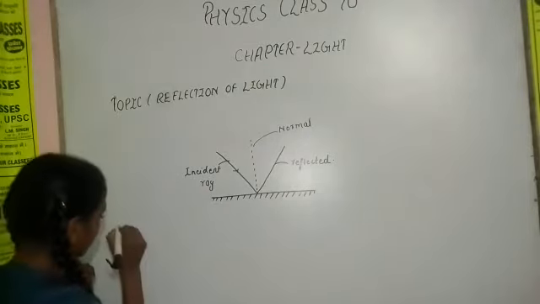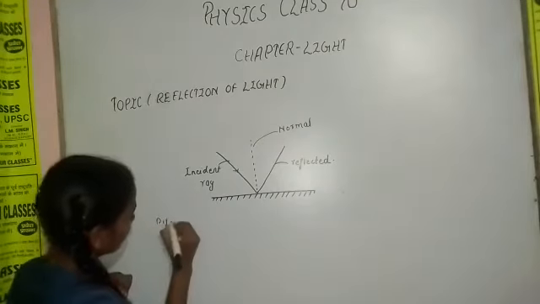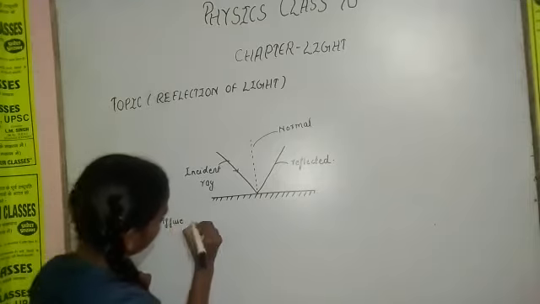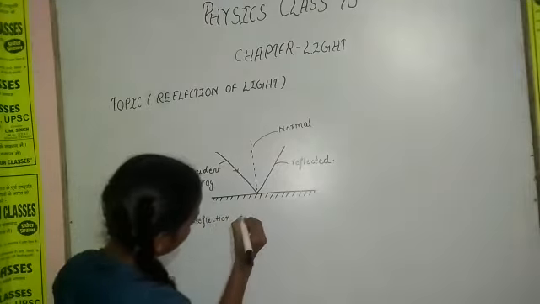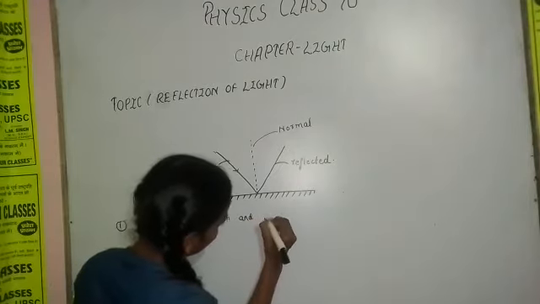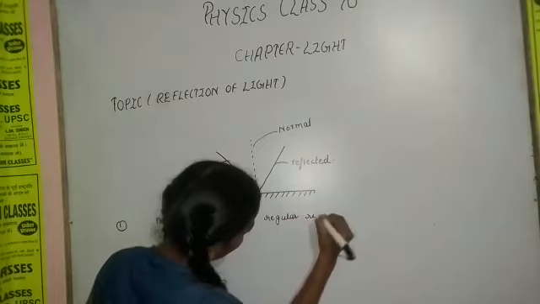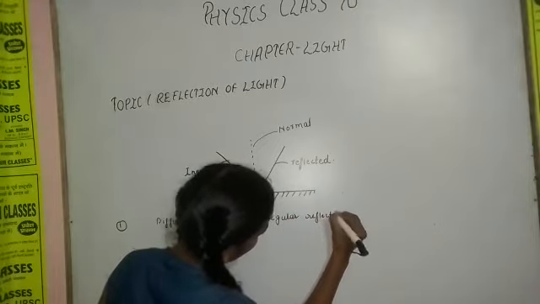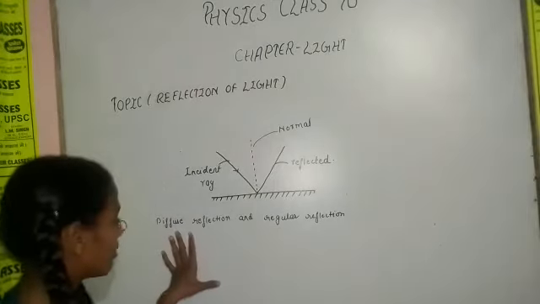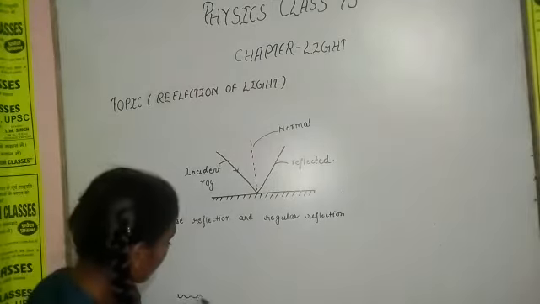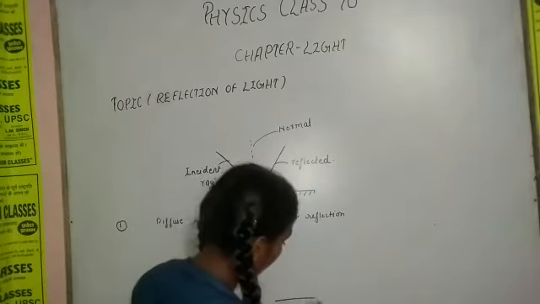There are two types of reflection: diffuse reflection and regular reflection. This is known as diffuse reflection because it has an irregular surface, and this is known as regular reflection because it has a regular surface.